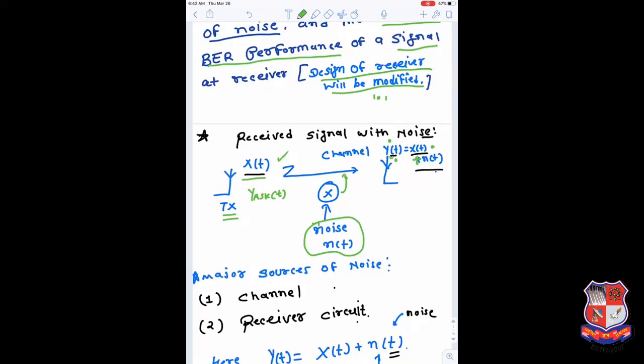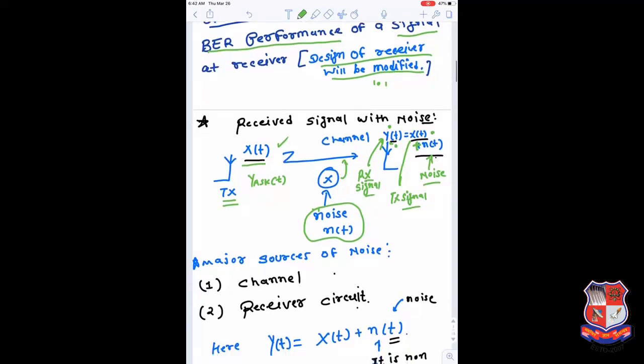So this is your transmitted signal, and this component is known as the noise component. Your received signal is aided by the noise, so it is not exactly similar to your transmitted signal, but the receiver expects the transmitted signal to be received in a similar form. So here we need to add some components so that whatever noise has been added, those components will try to recover the original signal in the presence of noise, or try to remove the noise.